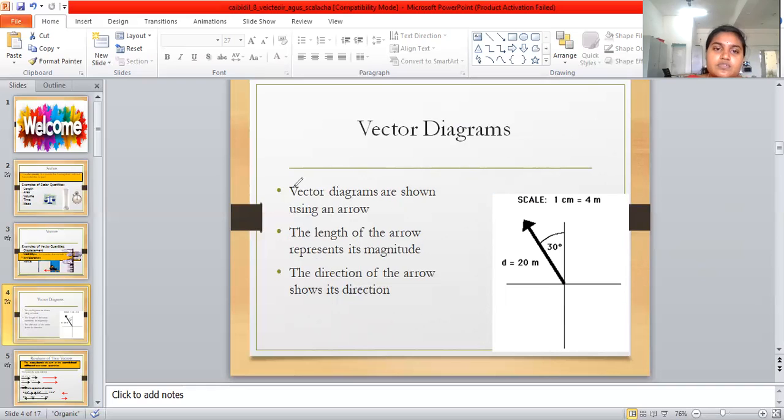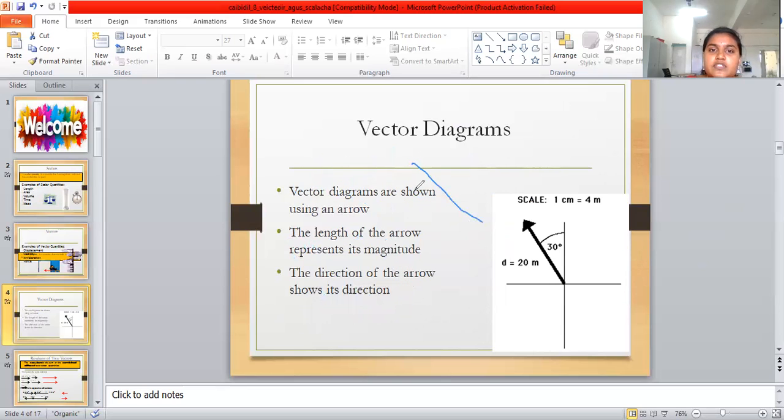And the next is the vector field. A vector has both magnitude and direction. A point function representing a vector quantity in a region of space is called a vector field. Examples of vector fields are electric field intensity and magnetic field intensity.